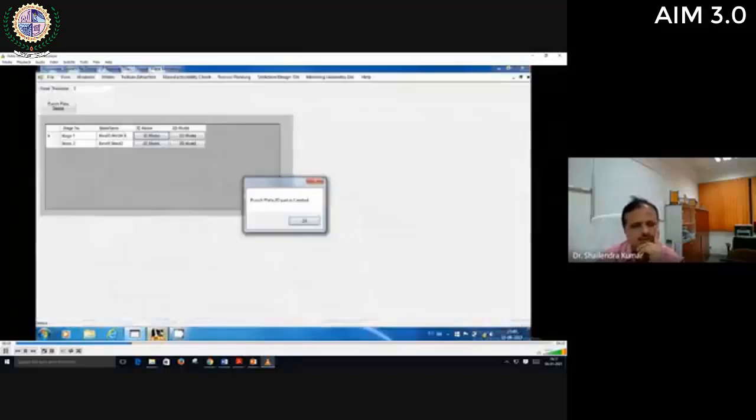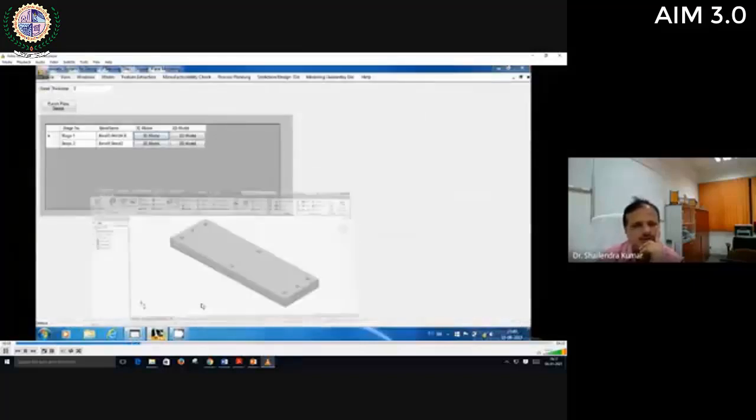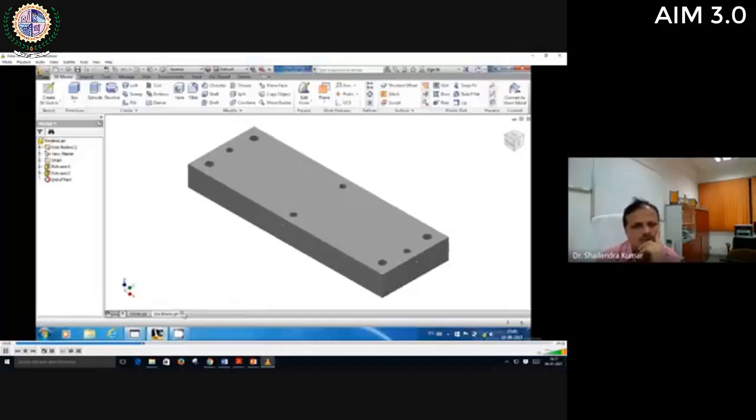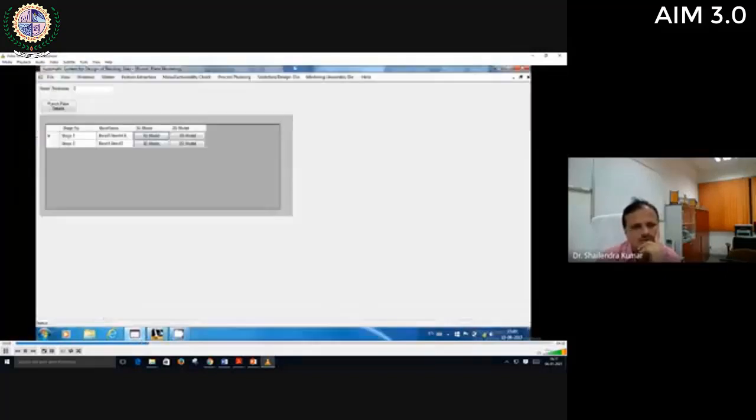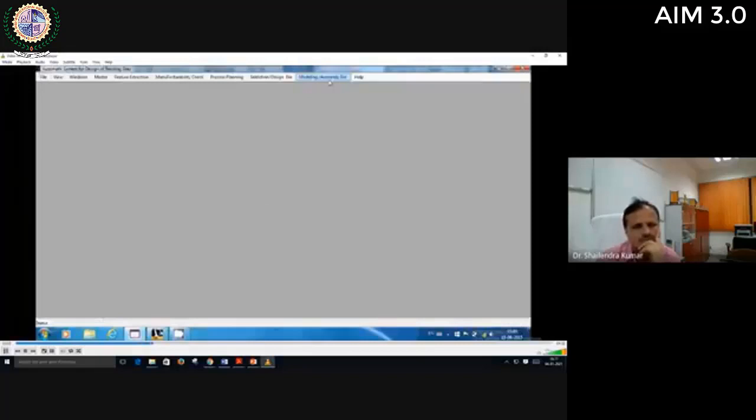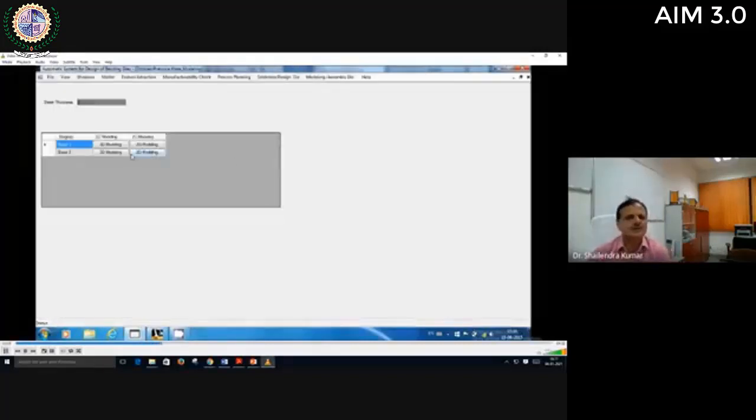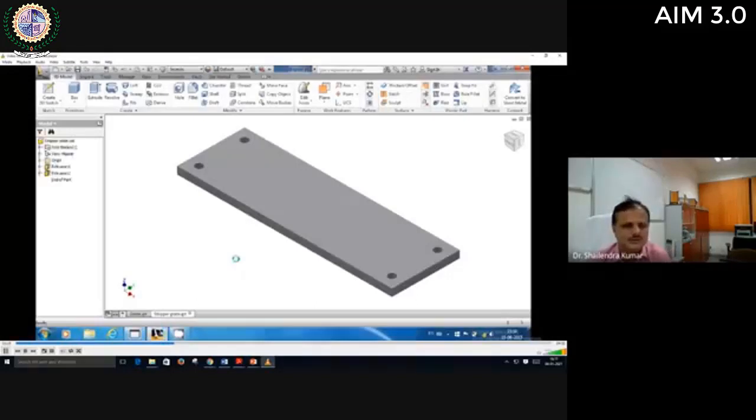Here you can see that all these drawings, 3D drawing as well as 2D drawing, are generated one by one. And when you click on this modeling or assembly die, then you can see 2D modeling as well as 3D modeling of bottom die assembly for stage 1 as well as stage 2.